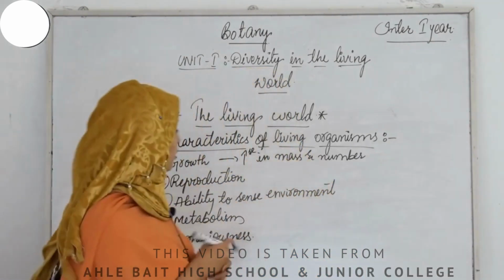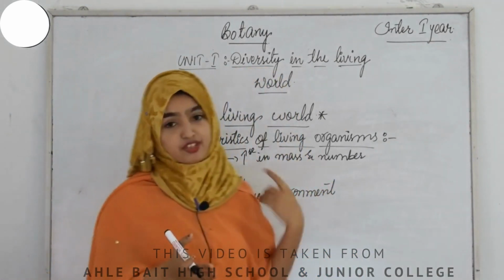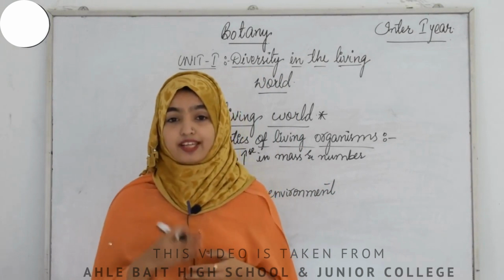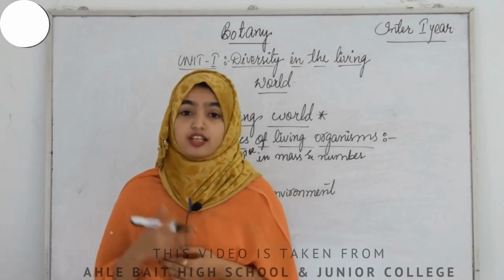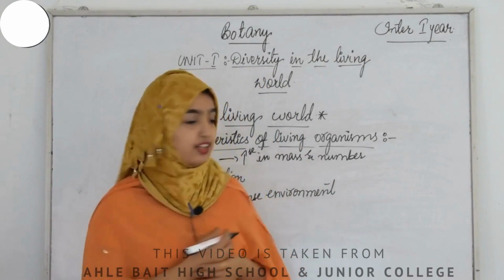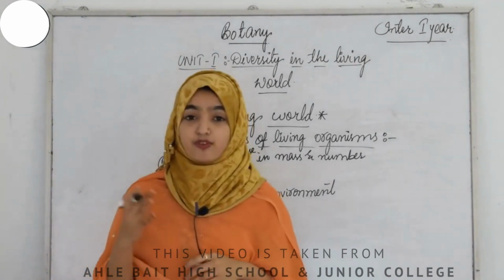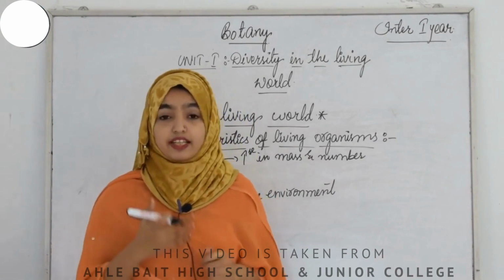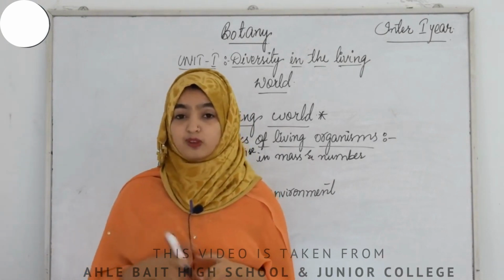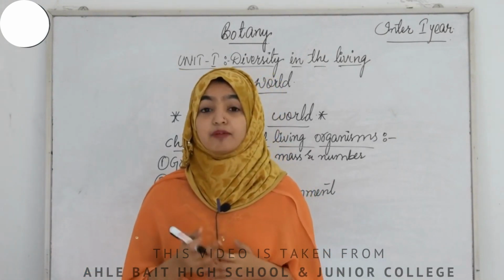So we all know the definition of reproduction, that is the process in which parents give birth to the young ones or the progeny is extended. But we cannot say that reproduction is the definite character of living organisms. Why? Because there are many living organisms that are unable to reproduce.